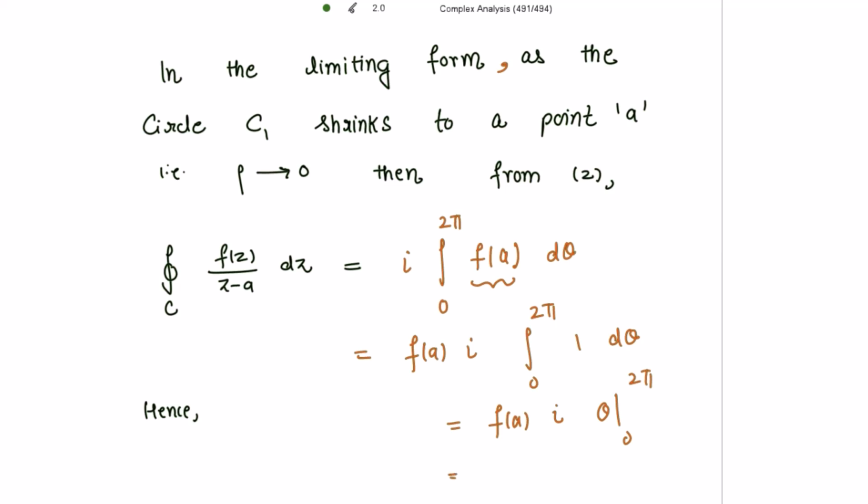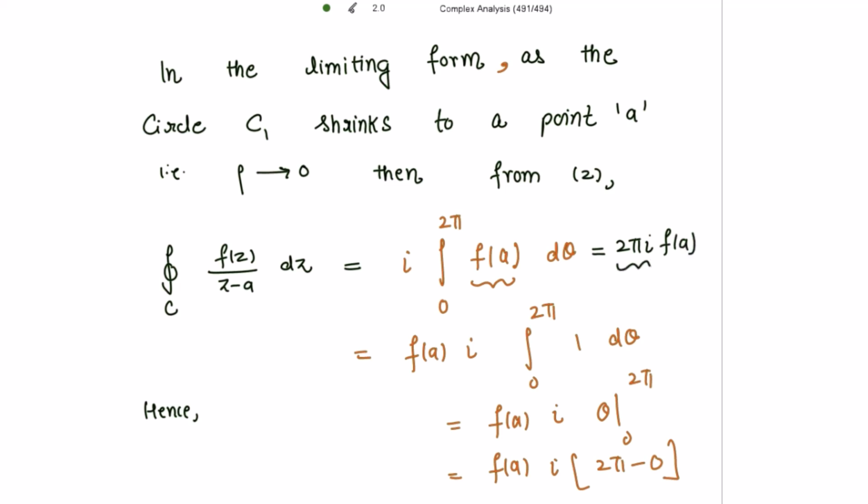When putting the upper limit, we get 2π minus the lower limit 0, that is we are having this value to be 2πi into f(a), right? So this is 2πi into f of a.